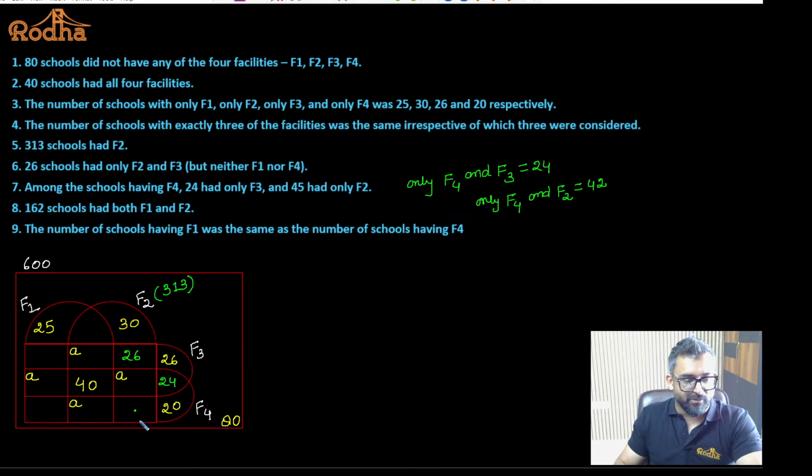This is the portion they are talking about because this is common to only F2 and F4. So only F4 and F2 will be equal to 45. Okay guys? Fine. Do you agree with this? Please guys reply yes or no.